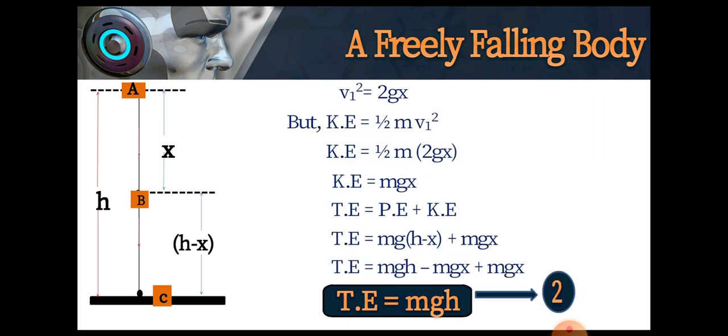Now, total energy is equal to potential energy plus kinetic energy, which is equal to mg into (h minus x) plus mgx. Now, after simplifying, we get the total energy as mgh. Consider this as equation 2.